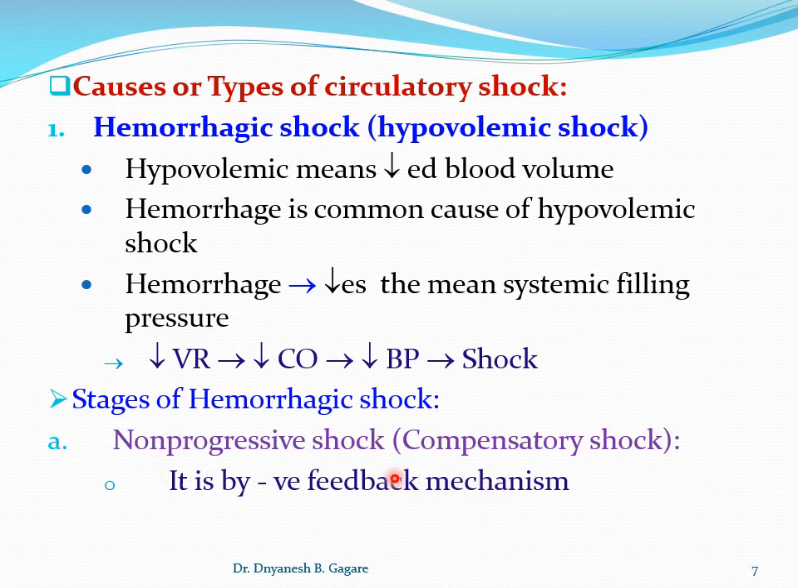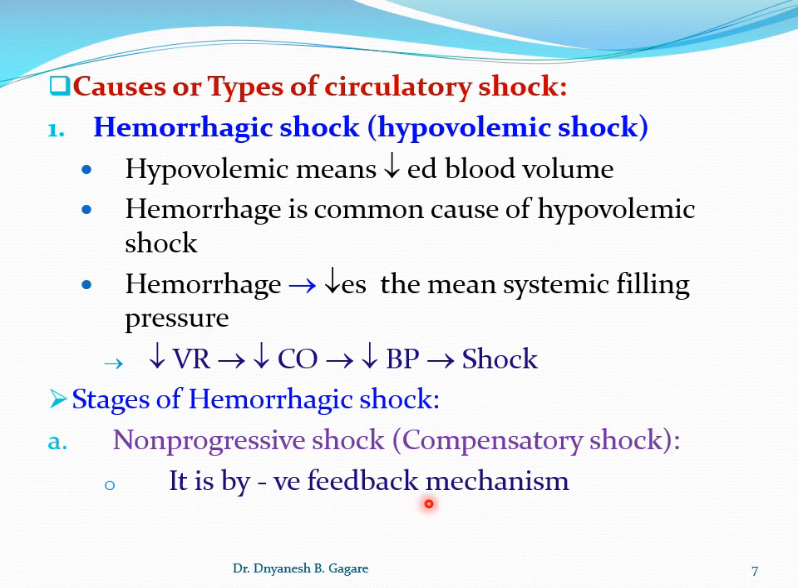Now this hemorrhagic shock, or any type of shock, passes through the three stages we just discussed. When you are writing the answer to a long question, you have to elaborate these three stages: the non-progressive stage, the progressive stage, and the irreversible stage. In hypovolemic shock, the first stage is the non-progressive stage, also called compensatory shock or non-progressive shock. If a short note is asked, describe the compensatory shock or non-progressive shock, you have to describe this first stage.